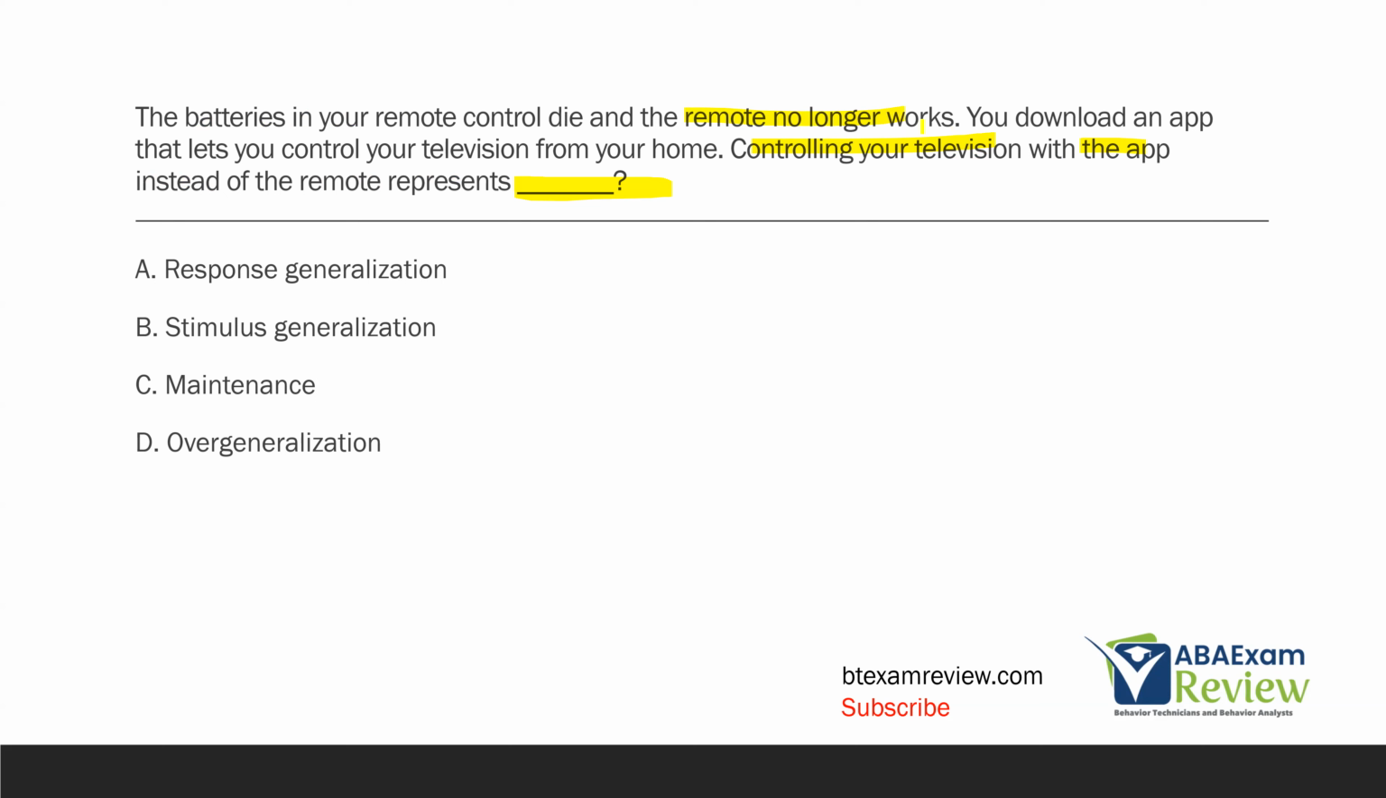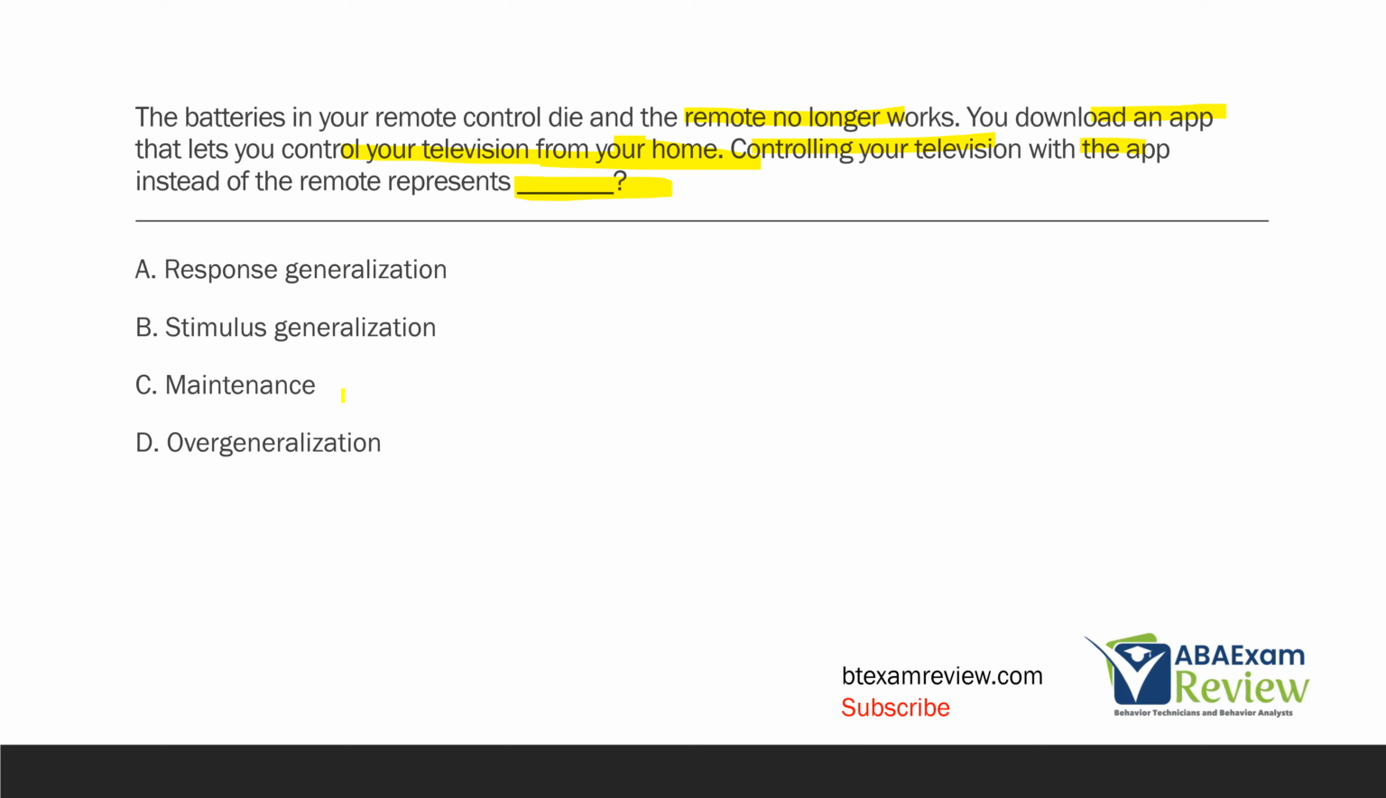Because once your remote dies, you download an app that lets you control your television from your home, right? So you have a remote, batteries die, now you still need to control the television. So what do you do? You get an app. So what have you done here? Okay. Well, you've generalized something, right? Because the skill initially is using a remote for your television. Now you download the app. Now you can use the app for your television. So are we looking at response generalization, stimulus generalization, maintenance, or overgeneralization?